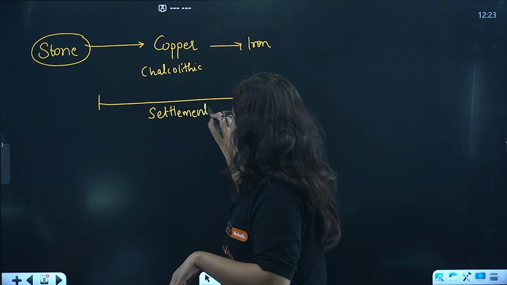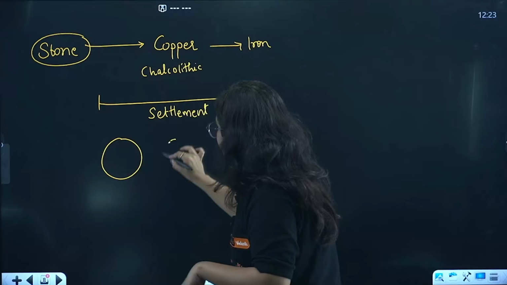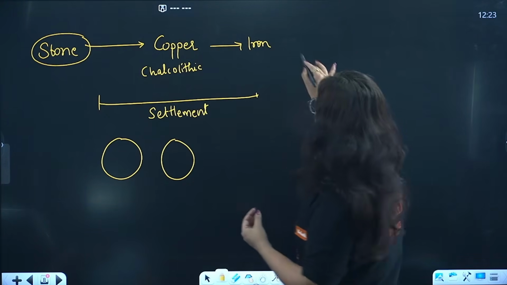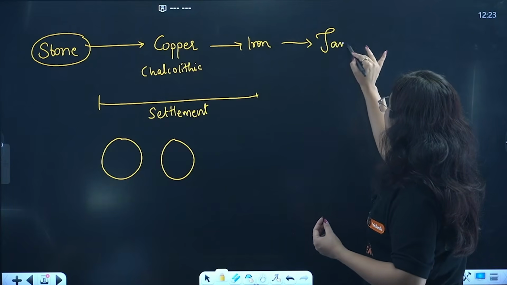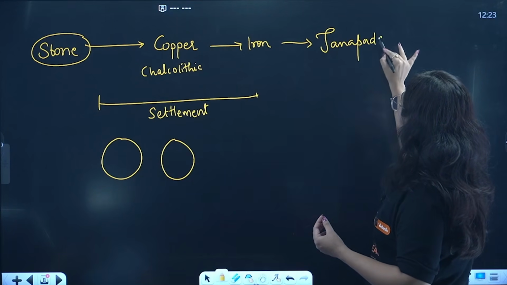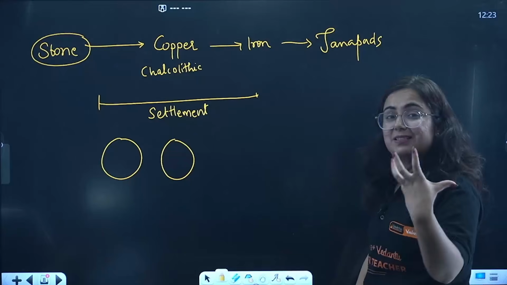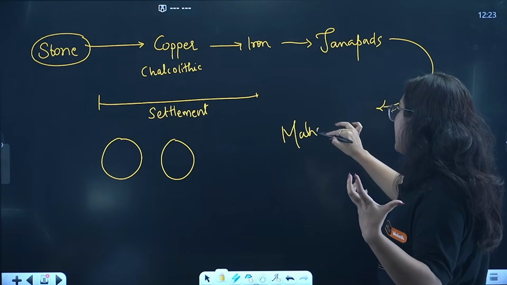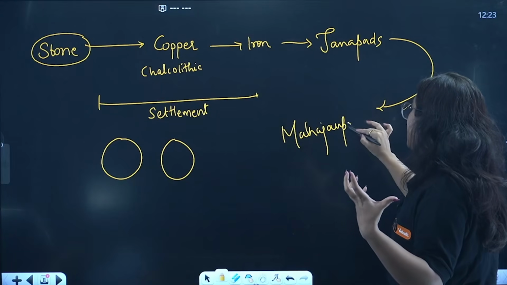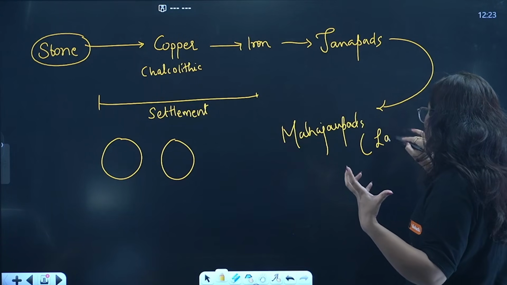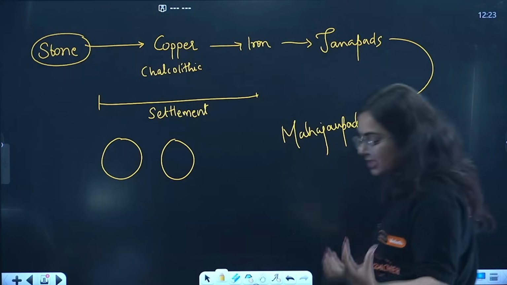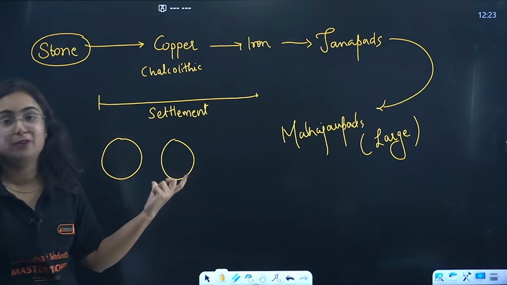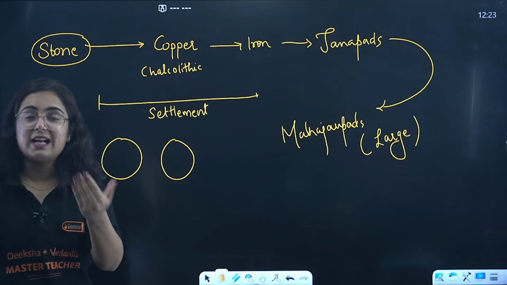In these settlements, some people stayed together, some people stayed together. Day by day, this resulted in janpads. Jan means people, pad means area. So the area where the people started living eventually resulted in Mahajanpads, large territories. My dear students, to rule this large territory or to maintain law and order in this large territory, someone was required. From where does that someone come?